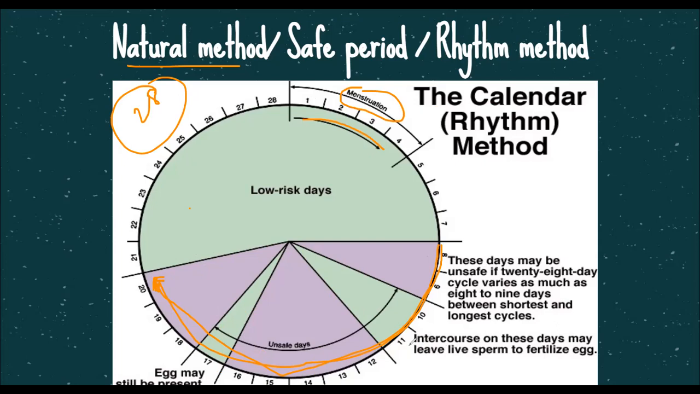If intercourse happens on these days, then the live sperm remains in the uterus or the vagina, and can travel to the uterus and the fallopian tube, and it can fertilize the egg. So to reduce the chances, no intercourse should take place. So this is the first method that can be used naturally to avoid any pregnancy.